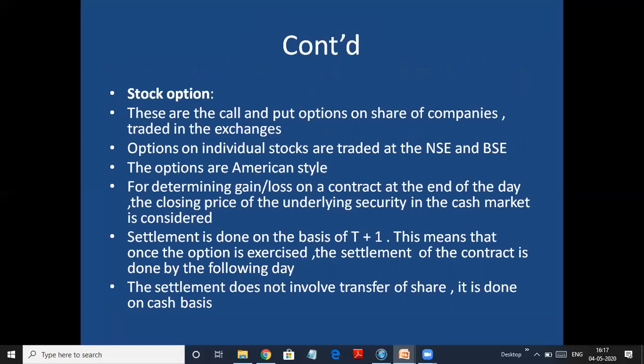The options are of American style. All the options are of American style. That basically means you can buy or sell on or before the expiry date. You need not wait till the expiry date.